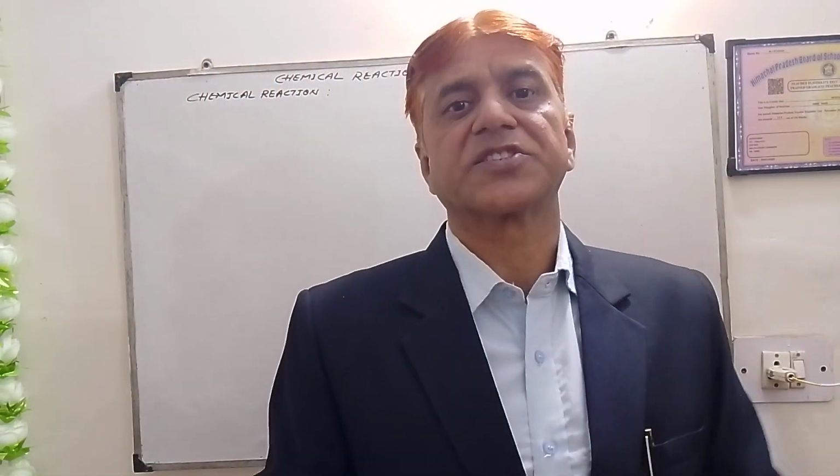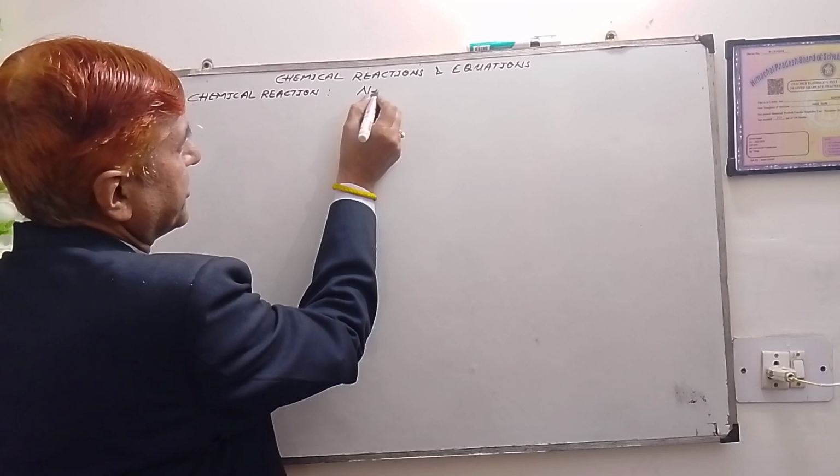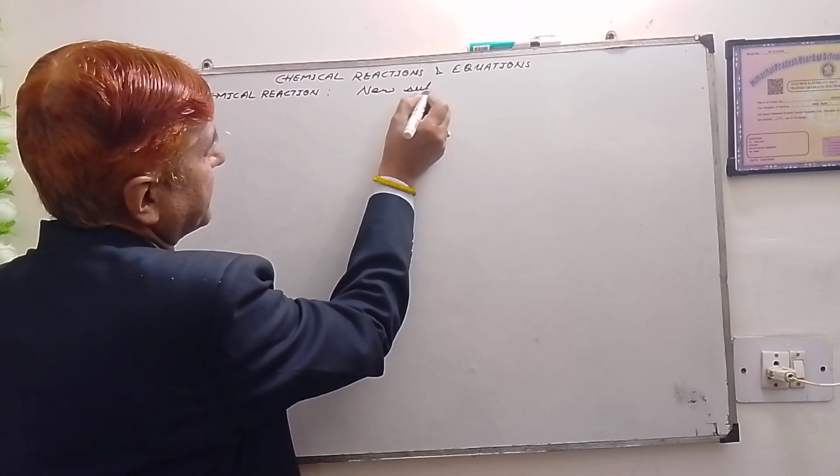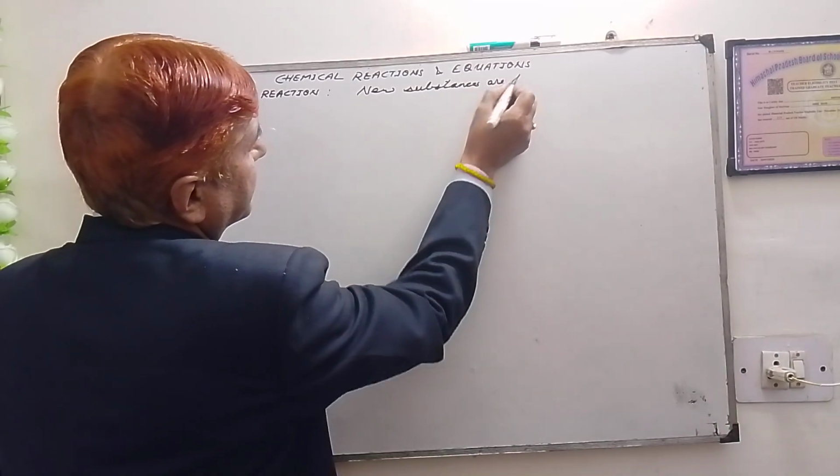So in a chemical reaction, what happens is that new substances are formed. The definition of chemical reaction is that it is a process in which new substances are formed.